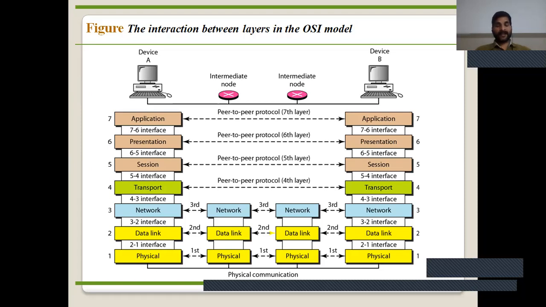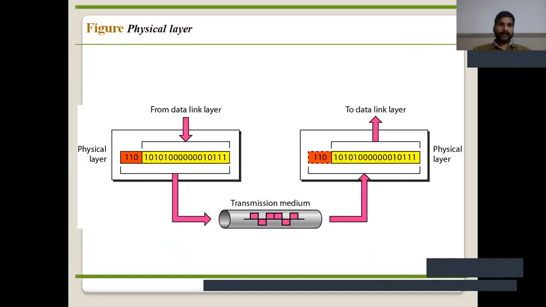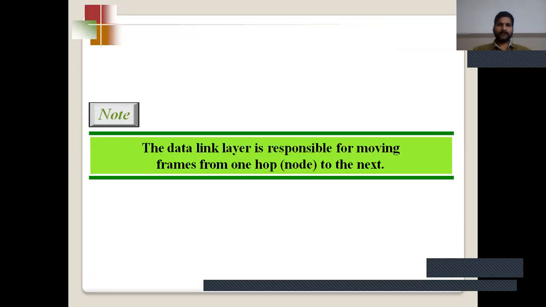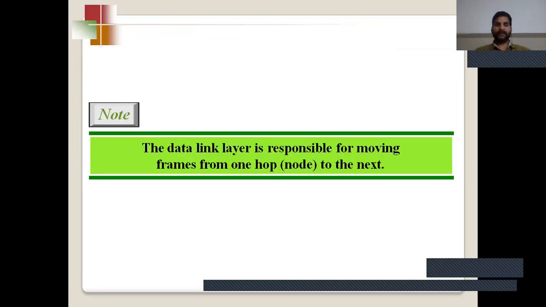Now next, physical addressing. It defines the physical address of the sender and receiver of the frame. Next, flow control. The data link layer maintains the flow of data on both sides, sender and receiver.